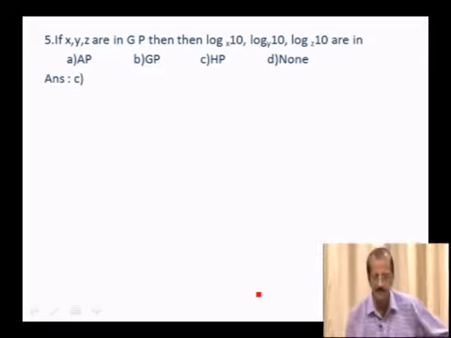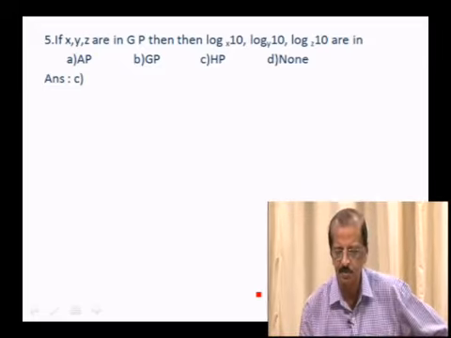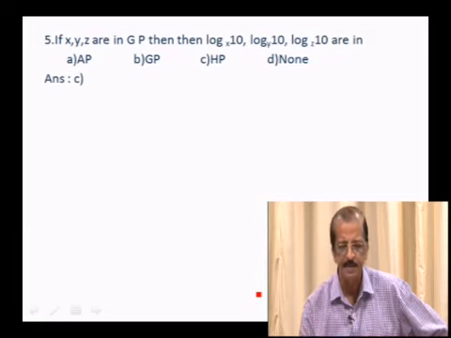X, Y, Z in AP, then log 10 to the base X, log 10 to the base Y, log 10 to the base Z are in AP, GP, HP, none.